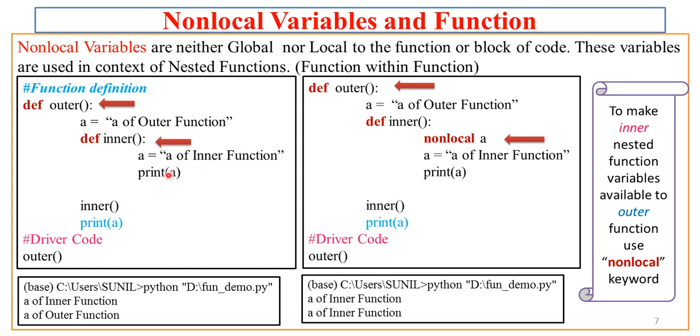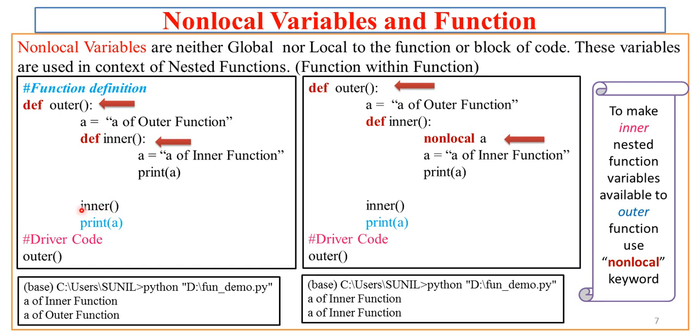Now this is the print statement. This is the first print statement that will get executed. Why? Because immediately after this function definition we have a call to the inner. Whenever there is a call to the inner, control will again get transferred from this to this. Now this print statement will get executed. What is A? This A is the local A of inner function. That's why we are getting A of the inner function in the output.